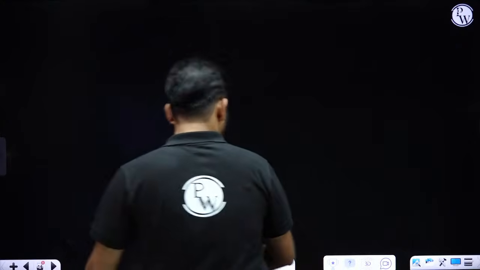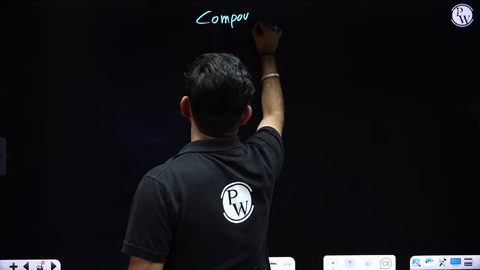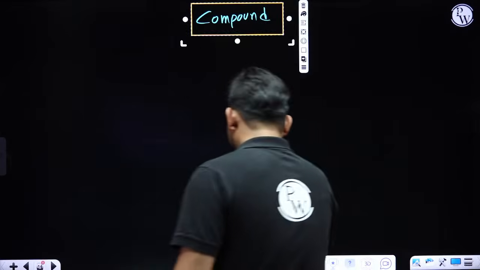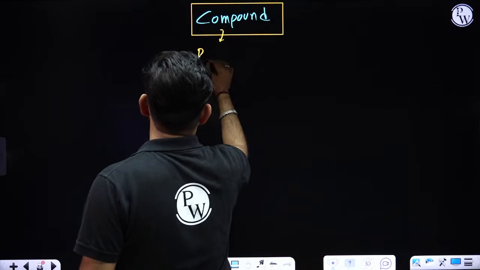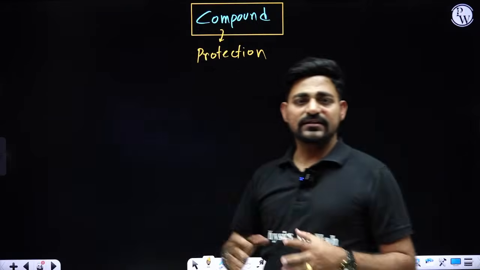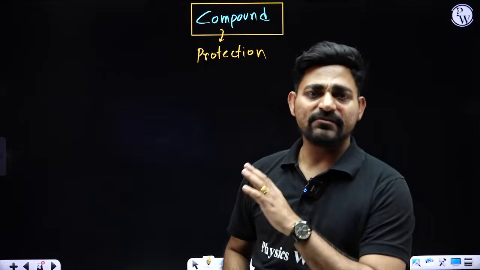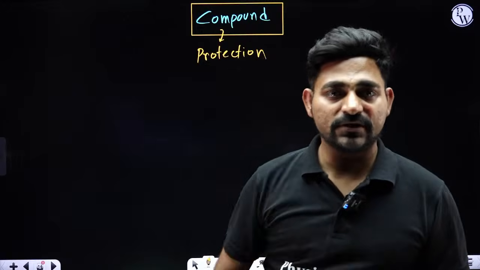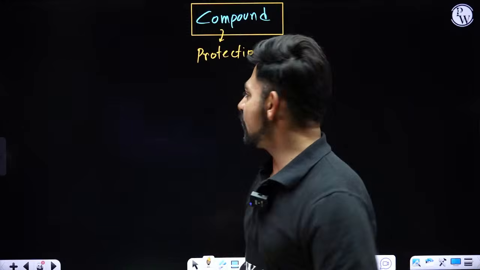Now I'll talk about compound epithelium. As we said, compound epithelium is mainly responsible for giving protection. They have less function in secretion and absorption. Compound epitheliums are multi-layered epithelial cells. They are mainly responsible for giving us protection, like your skin, which is an example of compound epithelium.